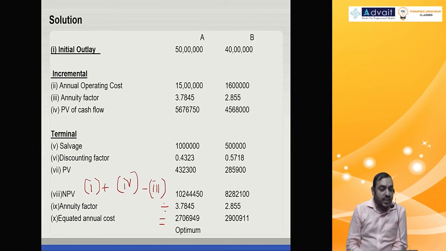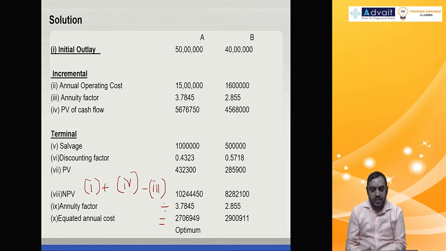Okay, hope you have taken down, hope you have noted down the important points. Solution you need not write down, because the solution is already there in the material.